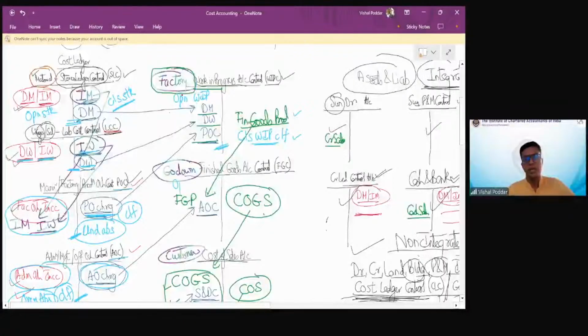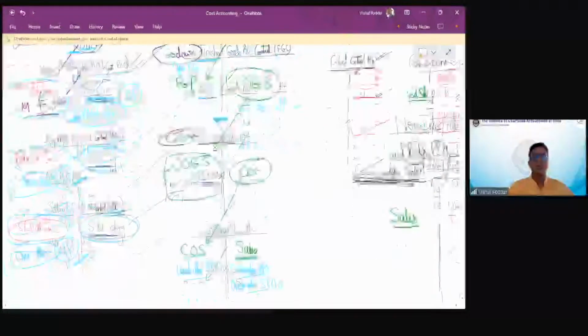Next, again, here you have opening finished goods because this is also stock. So see, you have three stocks. One is stock of material, one is stock of WIP, one is stock of finished goods. So you have opening finished goods given. At the end of the year, you will find out closing finished goods, which will be carried forward. Again, if closing finished goods is given, this will be the balancing figure which you have to find out, that is cost of goods sold. Again, after putting this balance carried down figure, this account will get closed.